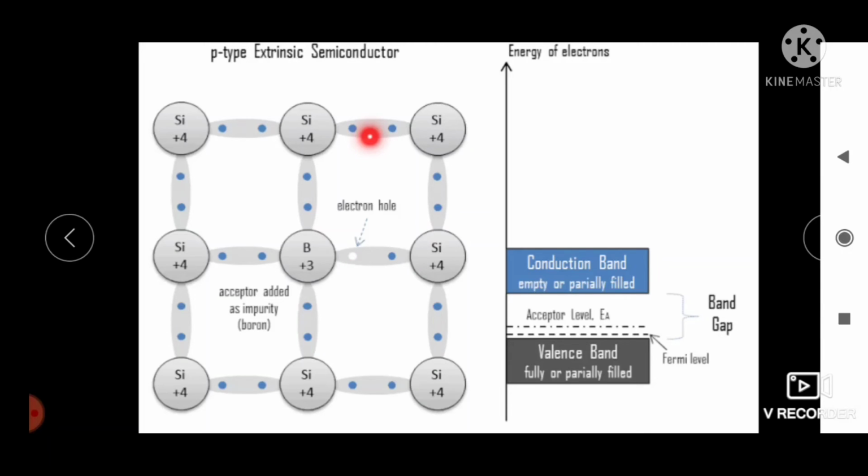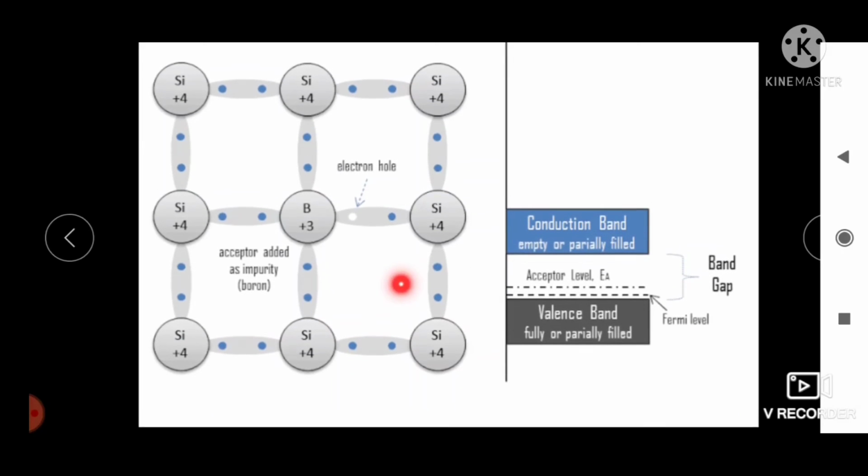And silicon is a 14th group element in the periodic table and its outermost shell contains 4 valence electrons. The electrons in the boron atom are shared with 3 electrons of the silicon atom. Since the 4th electron is missing, an electron vacancy or electron hole is created in the crystal lattice of the group 14 atom as shown in this figure.